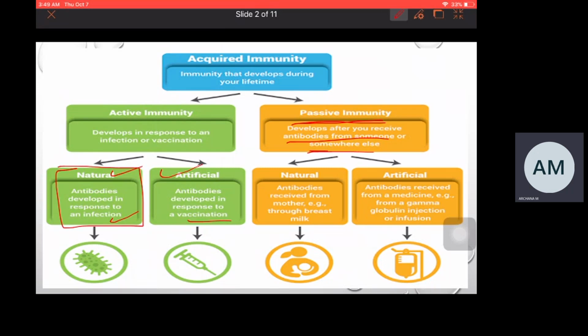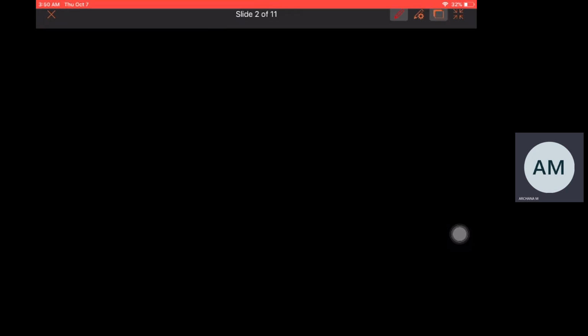Memory cells are the ones which store the information, and when the same antigen enters for the second time, they immediately act on that antigen and kill it. So here vaccination is given to prevent the disease. When an antigen enters for the first time, plasma cells will react. When the same antigen enters for the second time, then immediately memory cells will react.